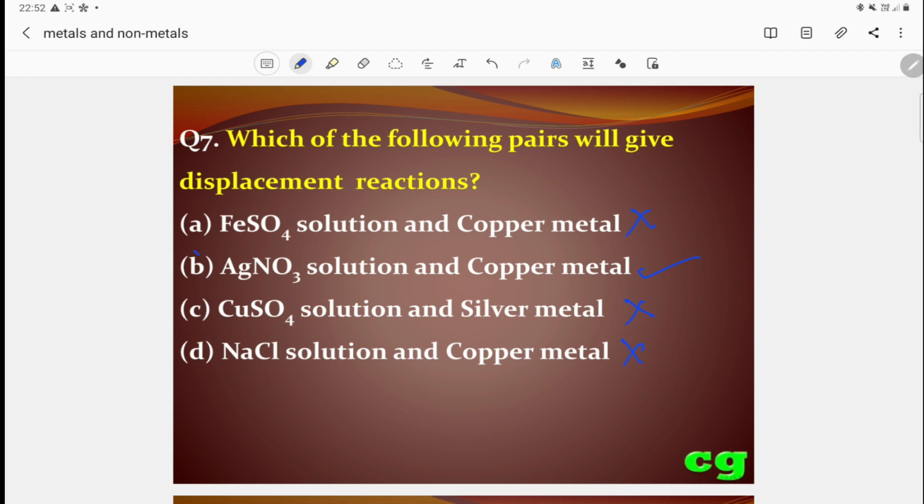So the correct answer is B, that is silver nitrate solution and copper metal, because copper can displace silver from silver nitrate solution. So this is the correct answer.